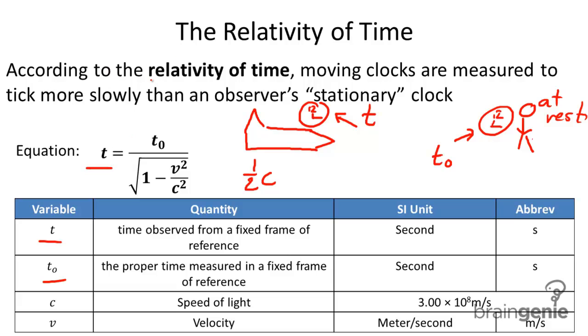Now, according to special relativity, according to the relativity of time, the clock that is moving is going to move more slowly than the clock at rest. So therefore, t will be less than the proper time because it's moving more slowly. Now, as this object approaches the speed of light, time will move even slower, and will move slower and slower